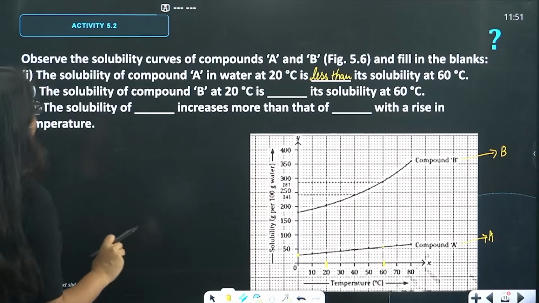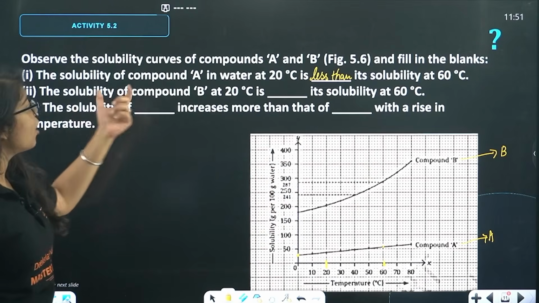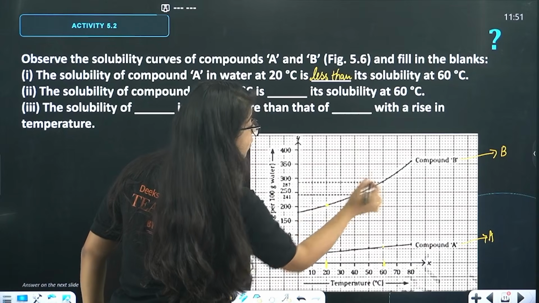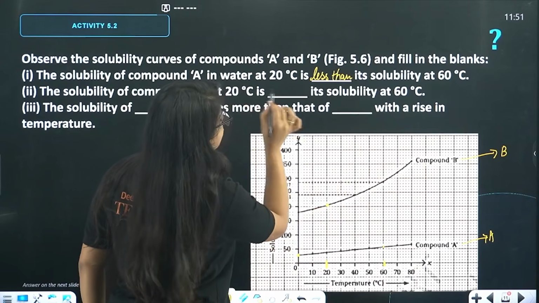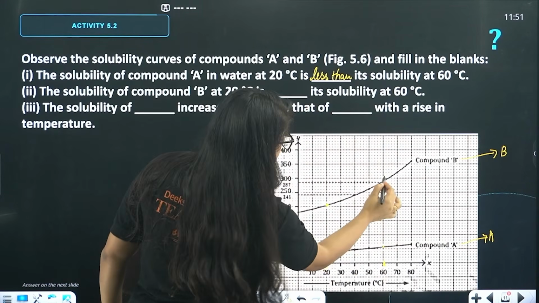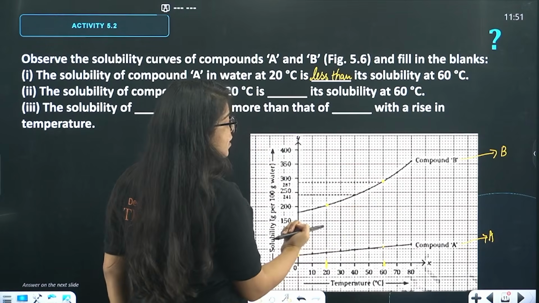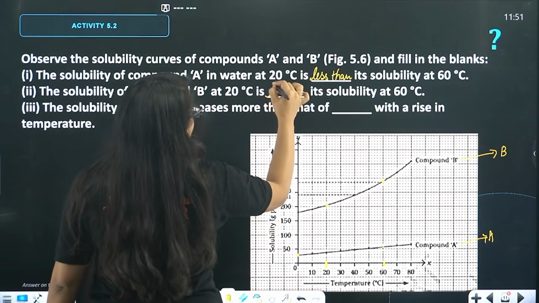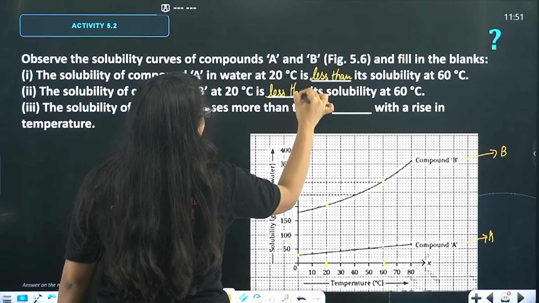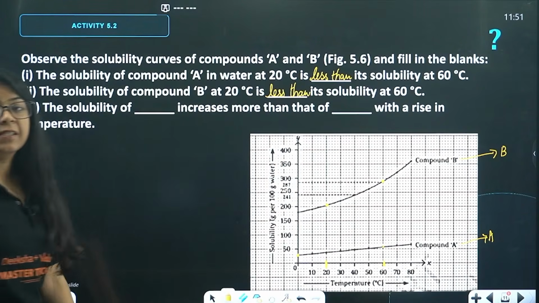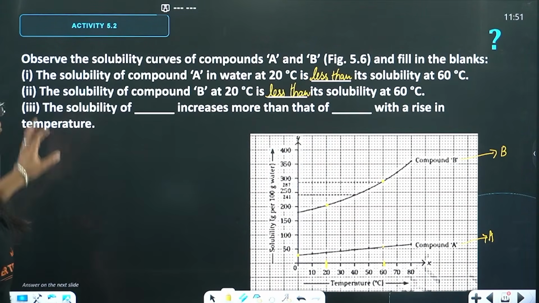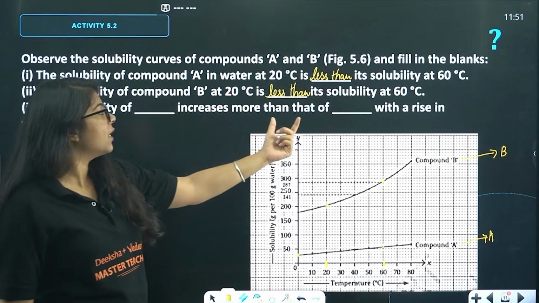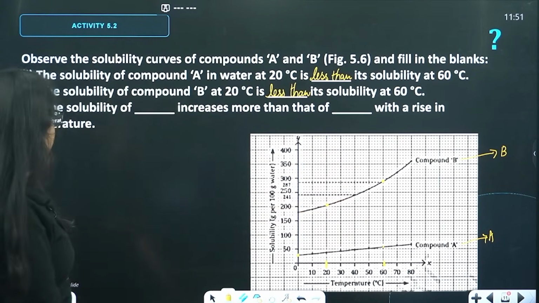Don't worry. Okay? The solubility of compound B at 20 degrees is less than its solubility at 60 degrees, because the solubility at 60 degrees is more than at 20 degrees. The solubility of dash increases more than that of dash with a rise in temperature.